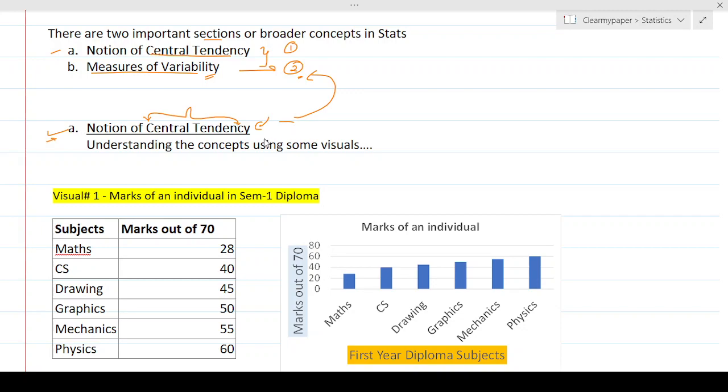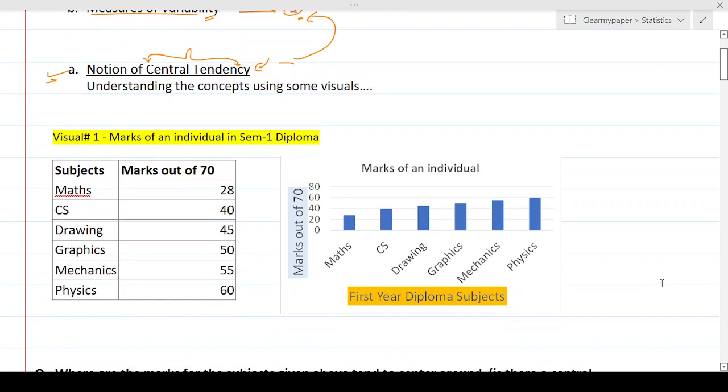That way you can attach some numbers, examples and visuals to the concept, and that will help you grasp the concepts better. Just to make it more fun, I've taken real-time examples because I'm teaching this for the Polytechnic or Diploma cadre. I've taken examples specifically for the Maharashtra State Board, but this can be applied to pretty much all the other academic syllabi also. So let's take the visual one.